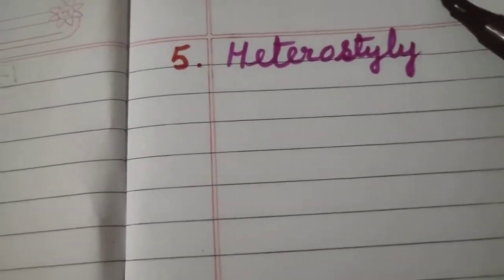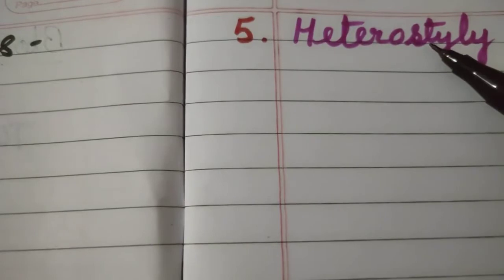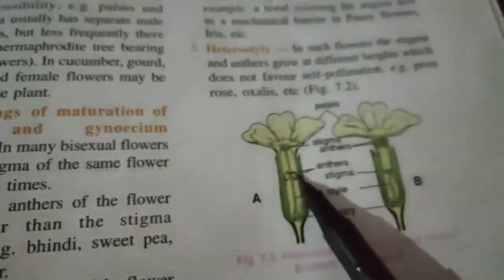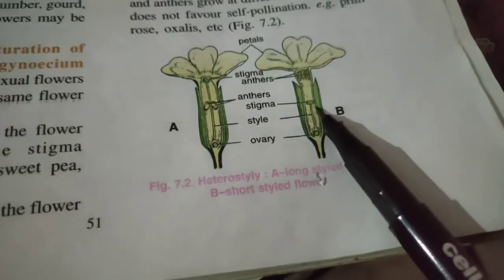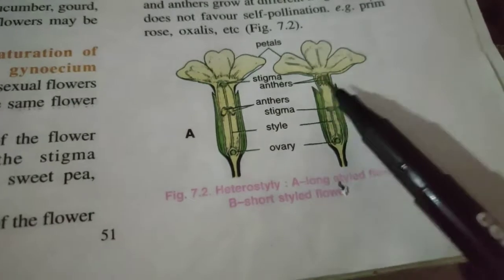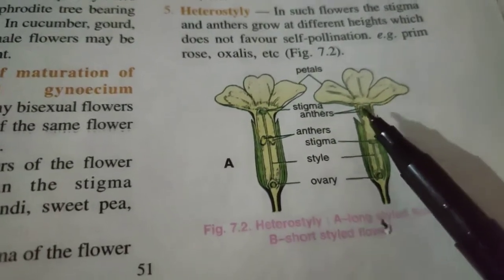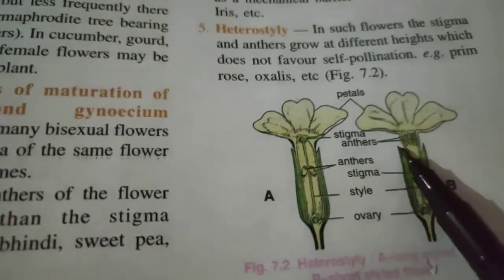Next, heterostyly. In such flowers, the stigma and anthers grow at different heights, which does not favor self pollination. You see here, you see stigma, style and ovary. This is the female part and this is the male part of a flower. They are growing at different heights. That's why there is no self pollination, there will be only cross pollination.